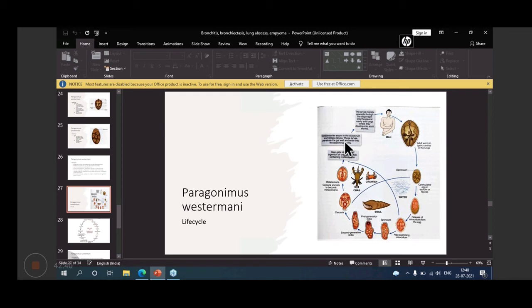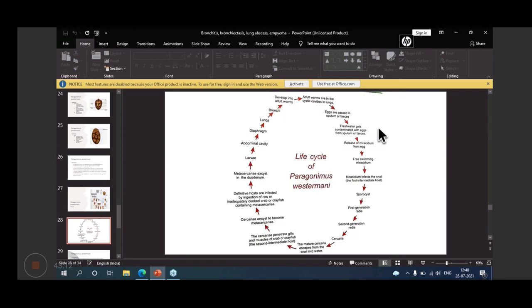Larvae are released because excystation occurs, and these larvae penetrate the gut wall and enter into the abdominal cavity. Then these larvae migrate upwards through the diaphragm into the pleural cavity and lungs, where they develop into adult forms. So in the cystic cavity, these are the adult forms. This is again the text type of life cycle.